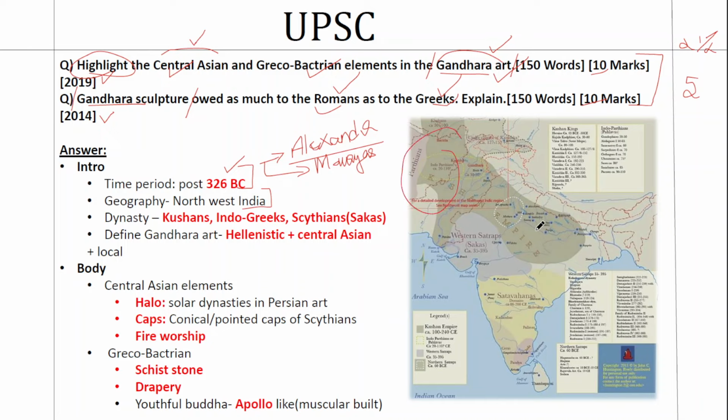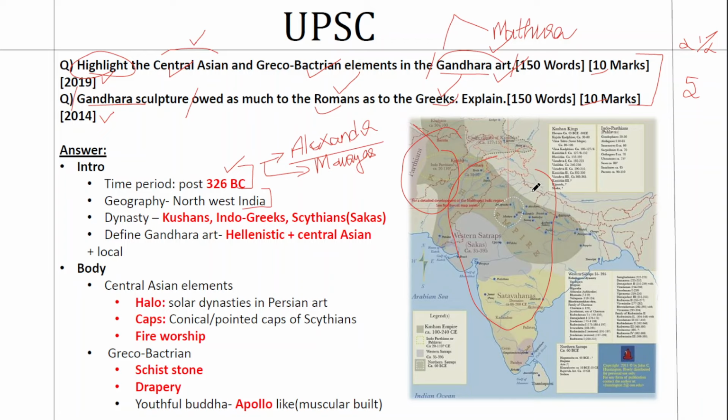The Mauryan capital was Pataliputra, and their reign extended all over India except some parts of Kerala. They had a pan-Indian control. It was one of the first pan-Indian dynasties. But after that, the Alexandrian invasion came. Then the Mauryas declined. Then you have a series of other empires in the northwestern region. And that leads to the formation of a mixed art form and a mixed culture in the form of Gandhara art. When you talk about Gandhara art, you always have a binary in the name of Mathura art.